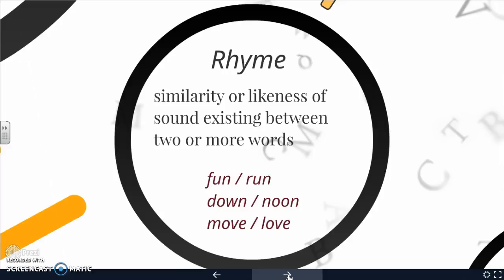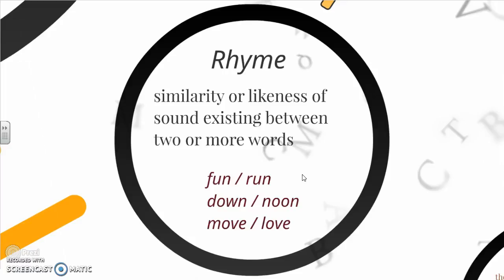So rhyme is a similarity or likeness of sound existing between 2 or more words. So existent likeness or similarity of sound. So we're looking at rhyme, we're looking at the sound of the words. Now on each of the next slides, I'm giving you a set of words down here at the bottom that show examples of rhyme. Even though as we pronounce these words they don't sound like they rhyme, it's similarity or likeness of sound. Okay, so it's important that you look at the similarities there.